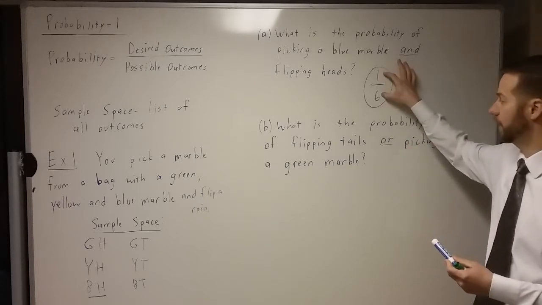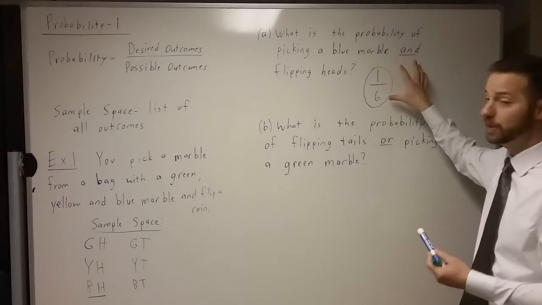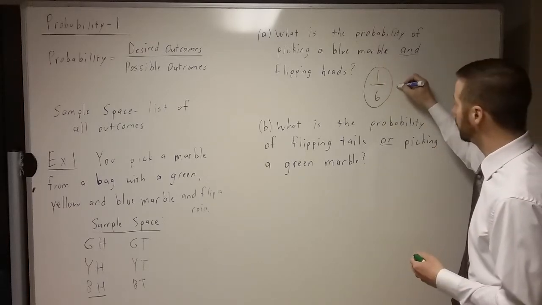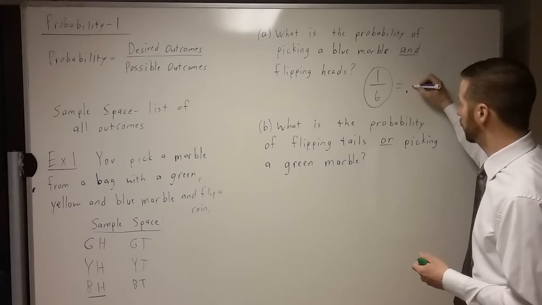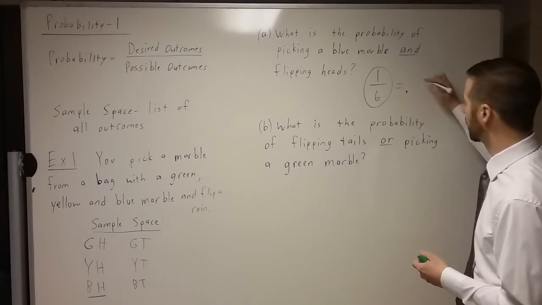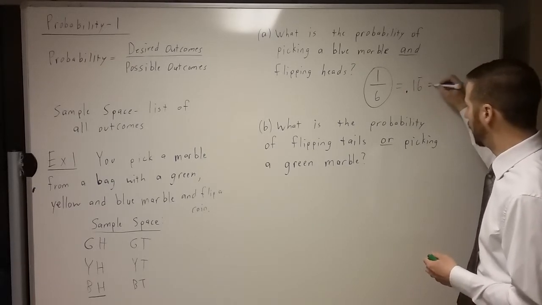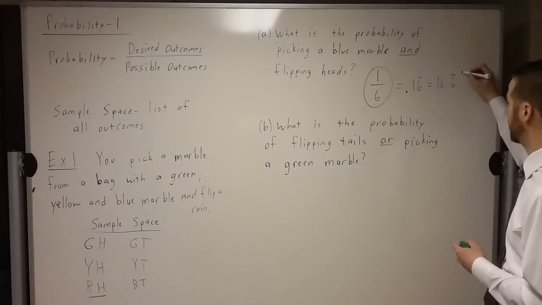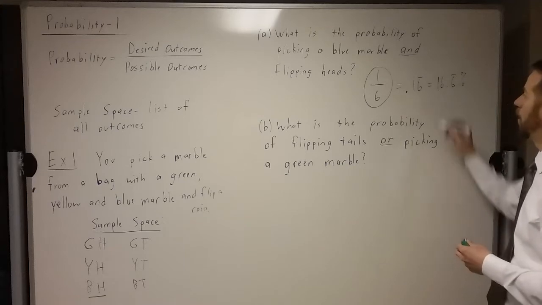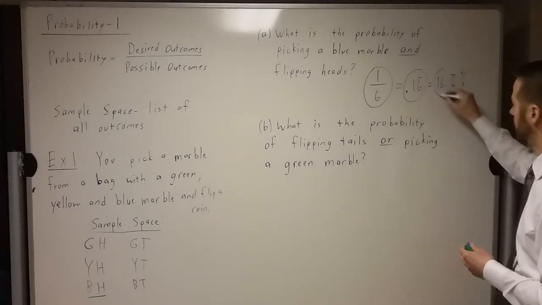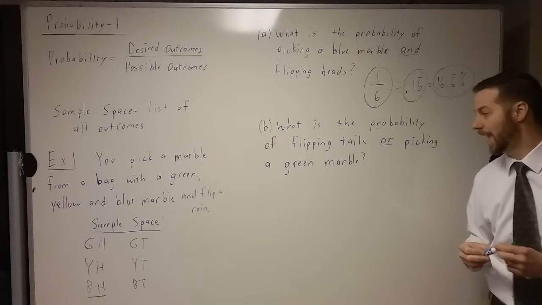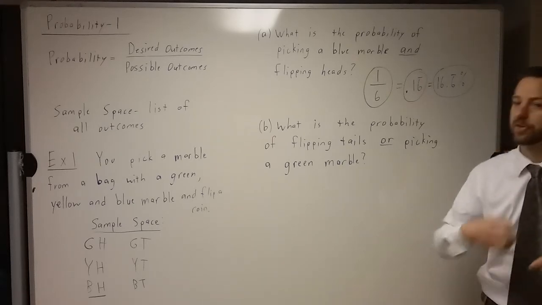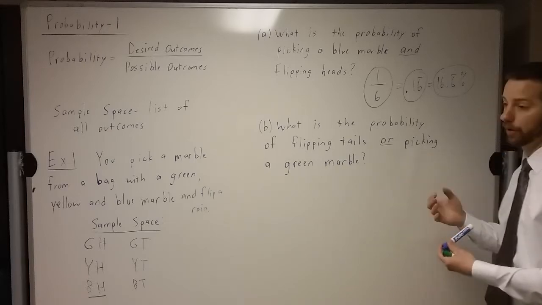And you can write your answer just like this. As a fraction is good. It should be simplified, but 1 over 6 doesn't simplify, so that's fine. Or you can write it like this. If you put this as a decimal, it's 0.16 repeating. Or if you like a percentage, it's like 16.6 repeating percent. All 3 of those answers are perfectly acceptable answers when we're talking probability. And on every probability problem, unless the question specifically says put your answer as a fraction, put it as a percentage, put it as a decimal, they're all 3 acceptable answers.